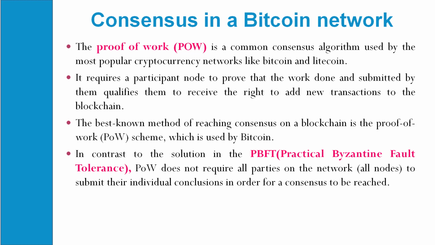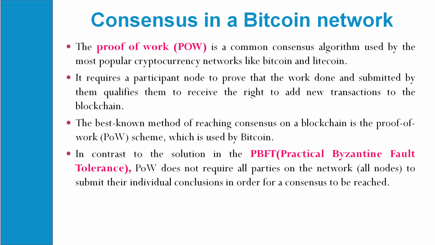In contrast with this, there are a few other consensus mechanisms also used in blockchain networks. One of them is PBFT, practical Byzantine fault tolerance, whereas proof of work does not require all parties on the network, that is all nodes, to submit their individual conclusions in order for the consensus to be reached.